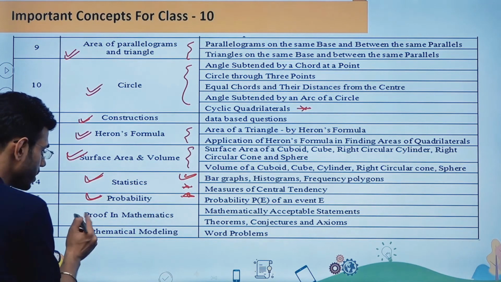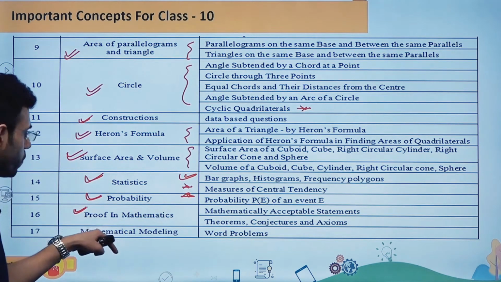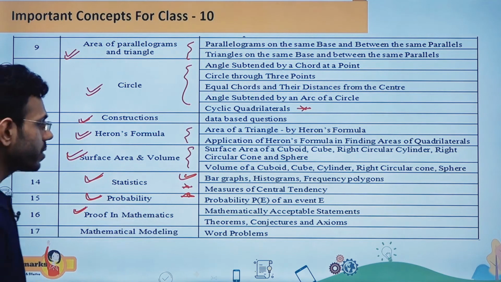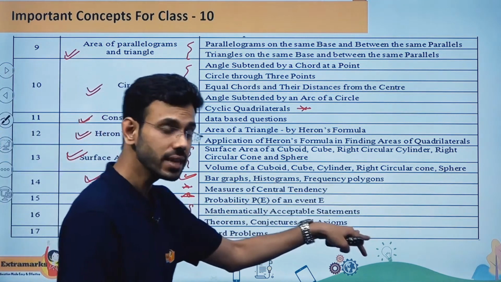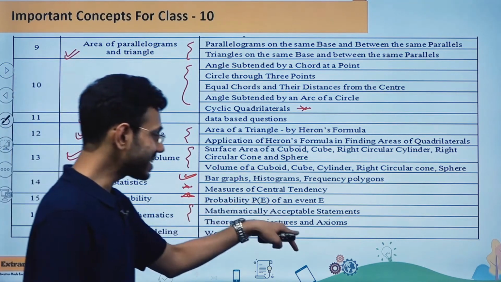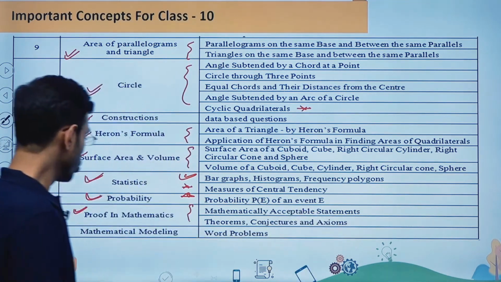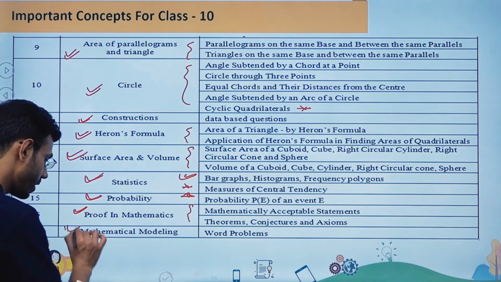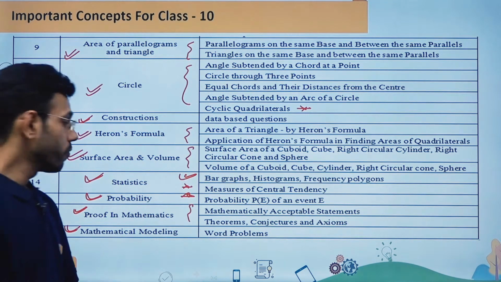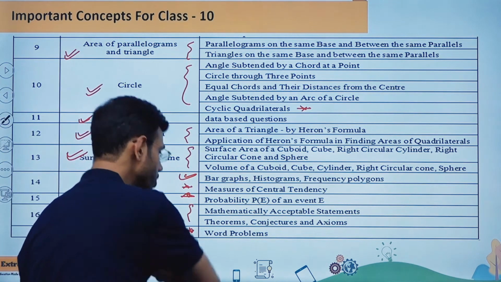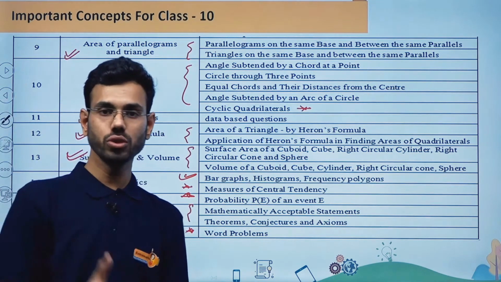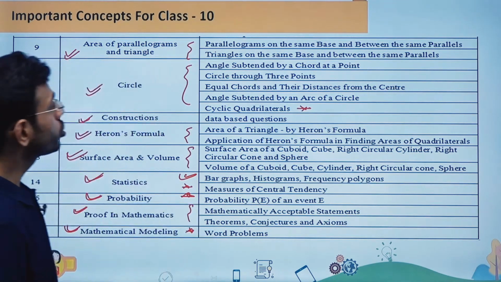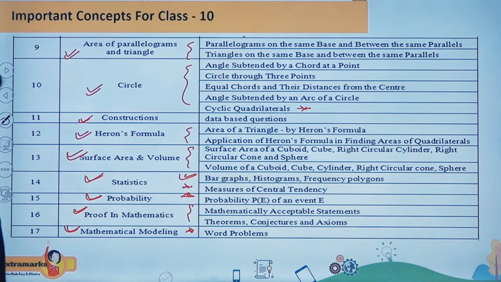Now the next chapter is going to be proofs in mathematics. From here they can ask you questions based on mathematically acceptable statements and theorems, conjectures or axioms. The next chapter is going to be mathematical modeling, from where they can ask you questions based on word problems such as upstream or downstream of a river. So these are the important concepts when I'm talking about class 10th.